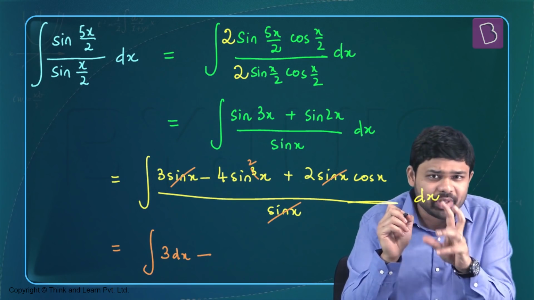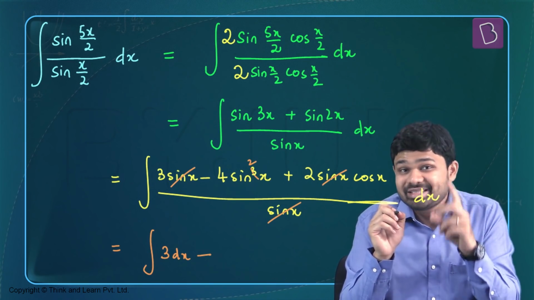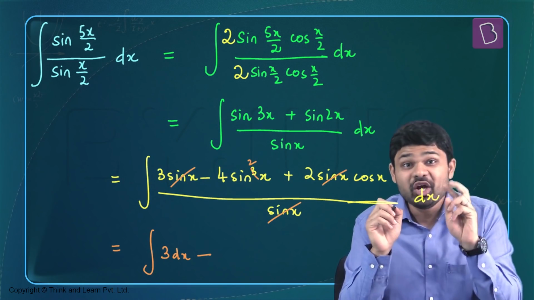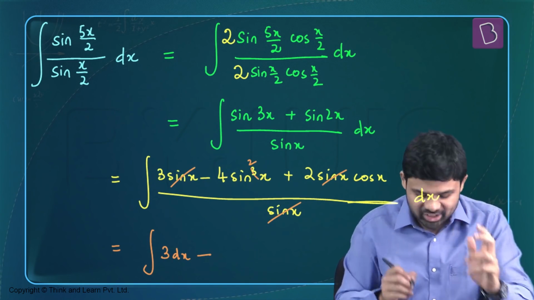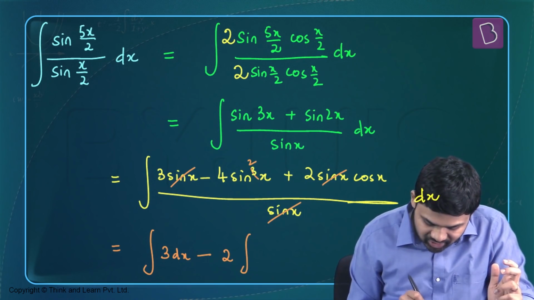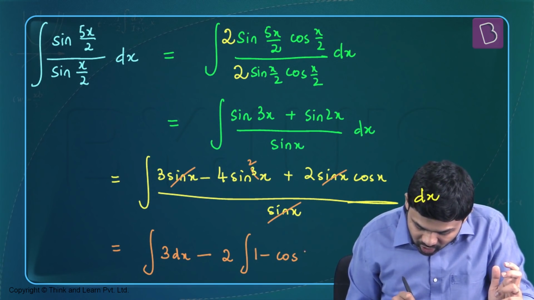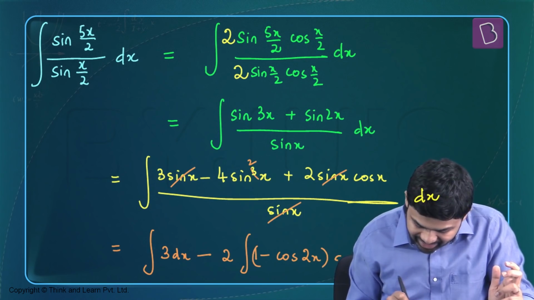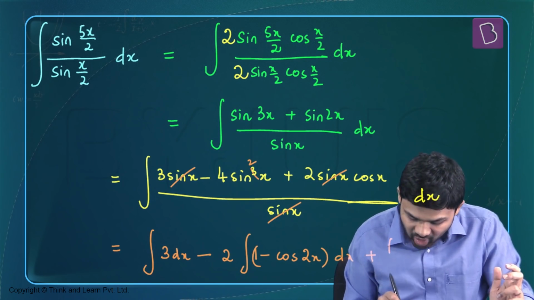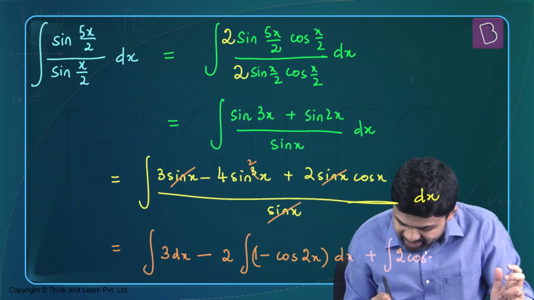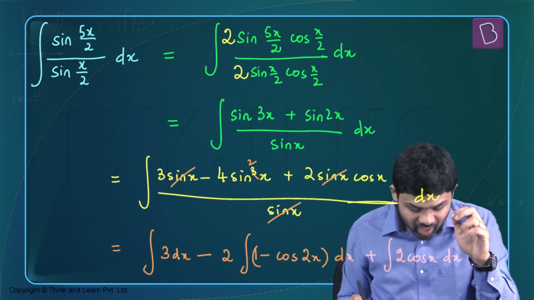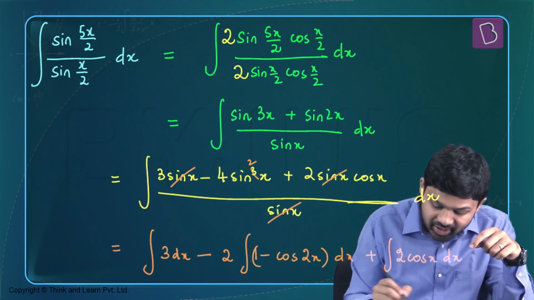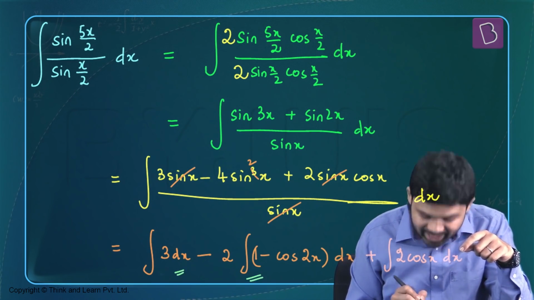there. I don't know how to integrate sine square x, so I'm going to write sine square x in terms of cos 2x. 2 sine square x is 1 minus cos 2x. So I have 4 sine square x. That's going to be nothing but 2 times 1 minus cos 2x dx. Plus I have an integral of 2 cos x dx. Now this is an integral that is very, very easy to solve. So I have integral 3 dx here and negative 2 dx from this term.